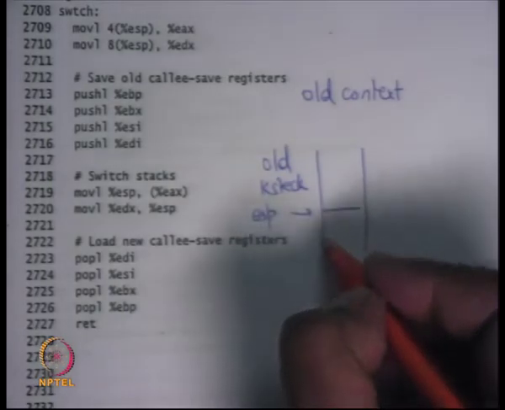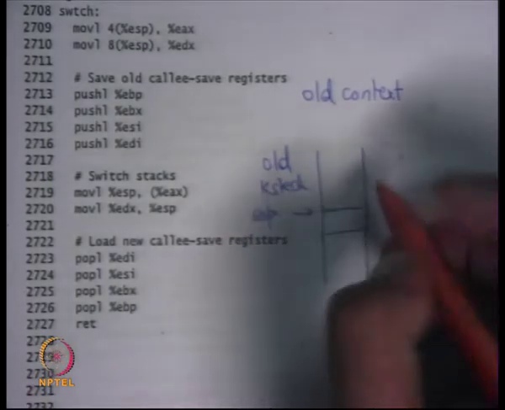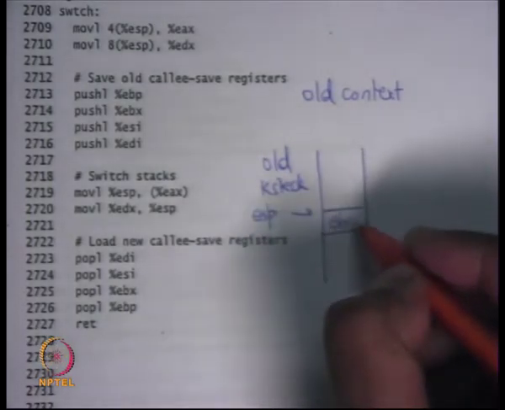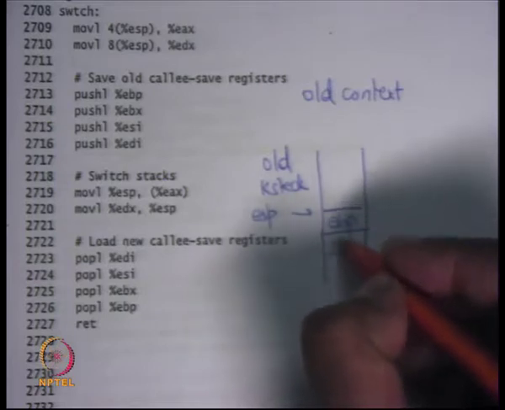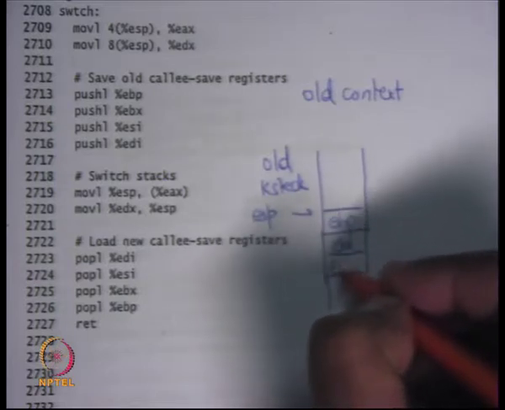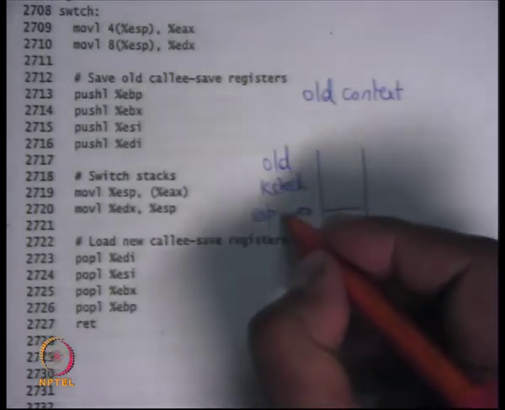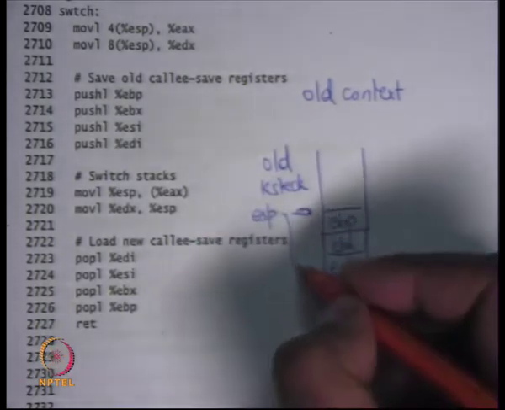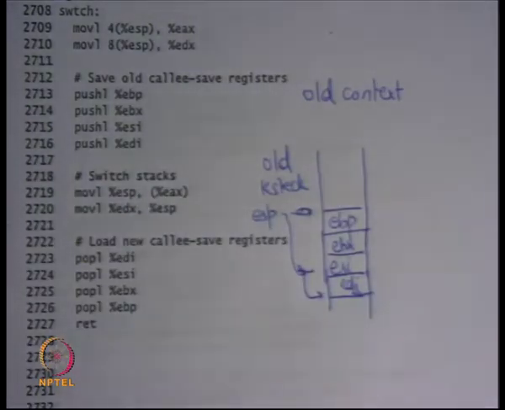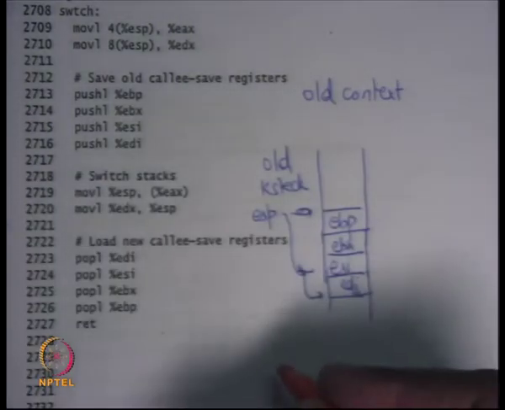You push the values of the current registers, let's say EBP, EBX, ESI, EDI. ESP now starts pointing here, and you basically save the value of the ESP in old context.